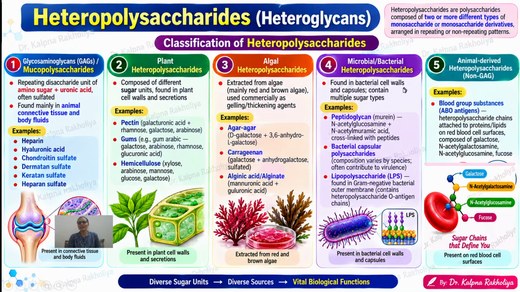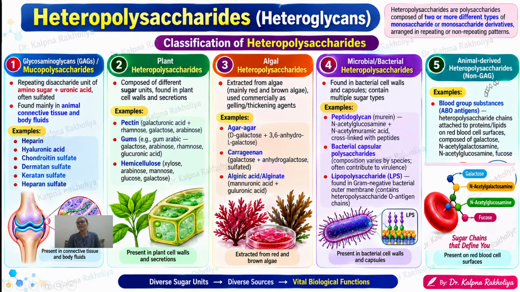Bacterial heteropolysaccharides are found in the cell wall and capsule, and multiple sugar types are present. Peptidoglycan is present in the cell wall. The bacterial capsule, found in capsulated organisms, is responsible for the virulence factor, as well as lipopolysaccharide, which is found on gram negative bacteria, where the O antigen chain is present.